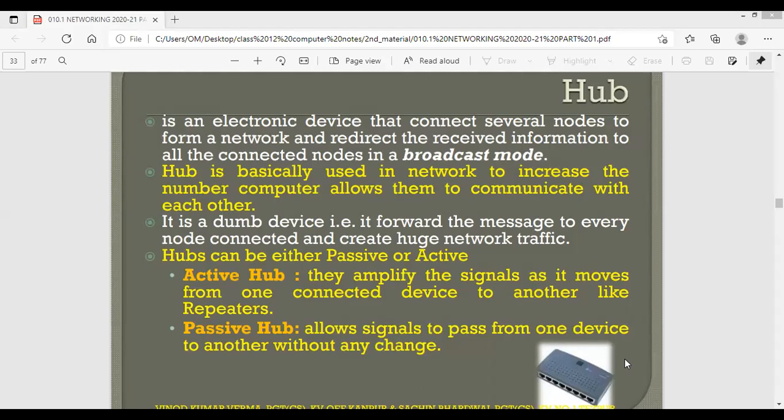Now there can be two types of hubs: active hubs and passive hubs. With an active hub, when you are sending data to the hub, it may happen that the data degrades by passing through that medium and loses its strength. So the active hub will regenerate the data before broadcasting it to any other device. In contrast, a passive hub does not do anything. It simply broadcasts whatever data is received. If the data is weakened, it will transmit that weak data itself. It will not regenerate it.